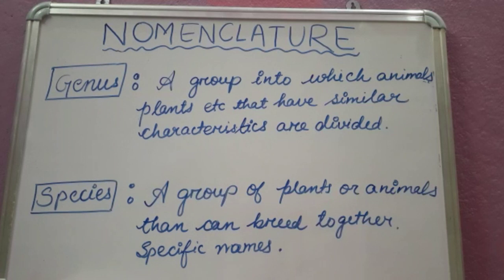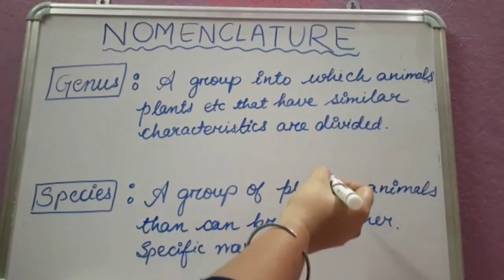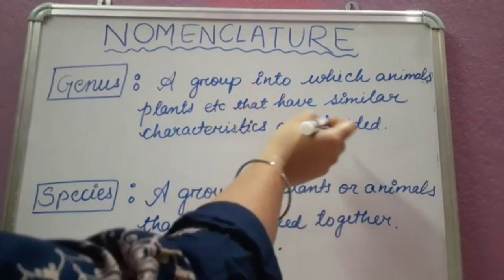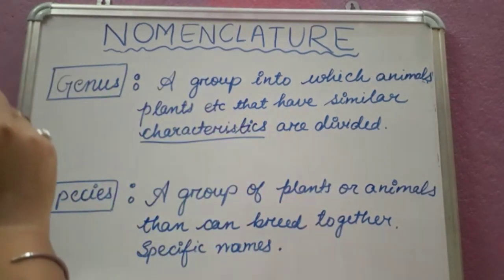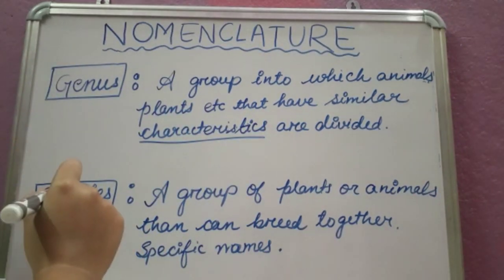Now we'll read about the genus and species in nomenclature. What is the use of genus and what is the use of species? Genus is a group into which animals or plants that have similar characteristics are divided.